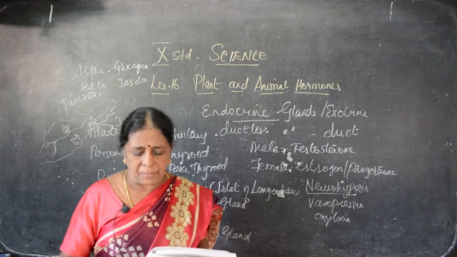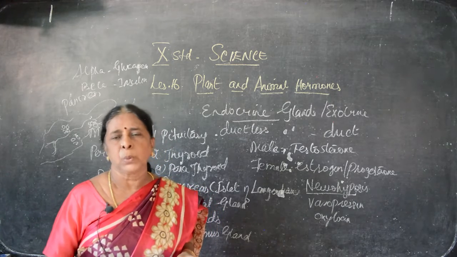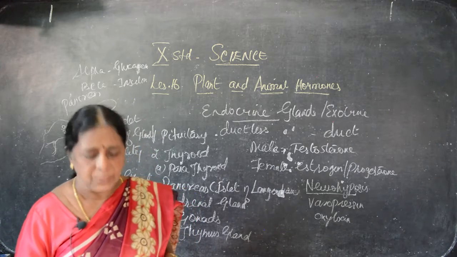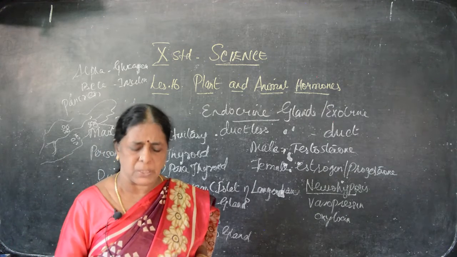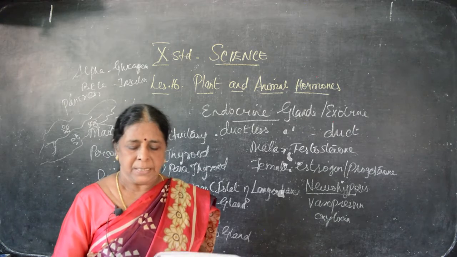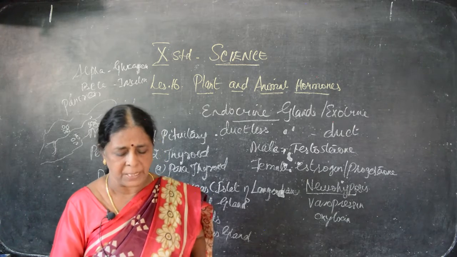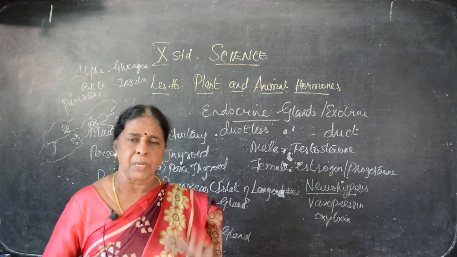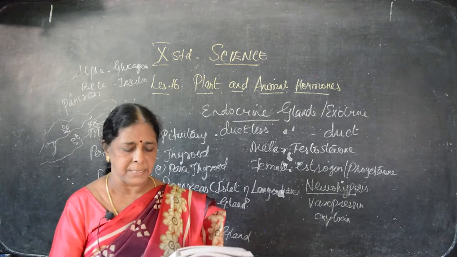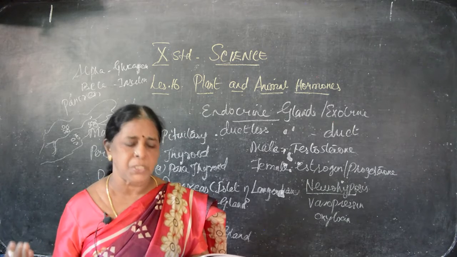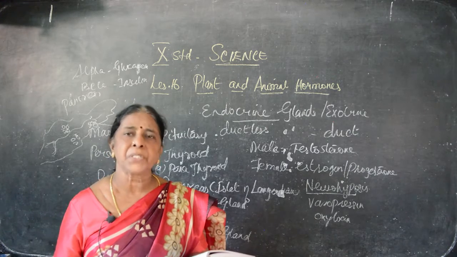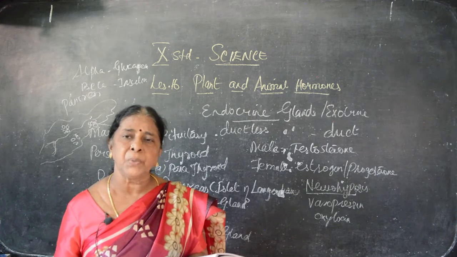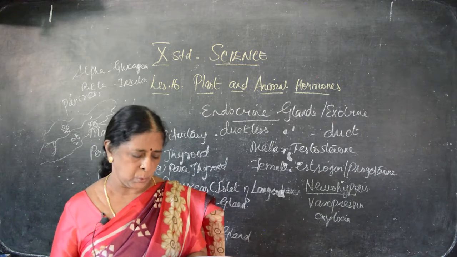Next we have to see what the functions of insulin and glucagon are. This is a very important answer. At least write any two functions of insulin. Insulin is very important, glucagon is not necessary. Then we just go through once. Insulin helps the conversion of glucose into glycogen, which is stored in the liver and skeletal muscle. That is, excess sugar is converted into glycogen and stored in the liver and muscles. It promotes the transport of glucose into the cells. It decreases the concentration of glucose in the blood. Glucagon helps the breakdown of glycogen into glucose in the liver. It increases the blood glucose level.